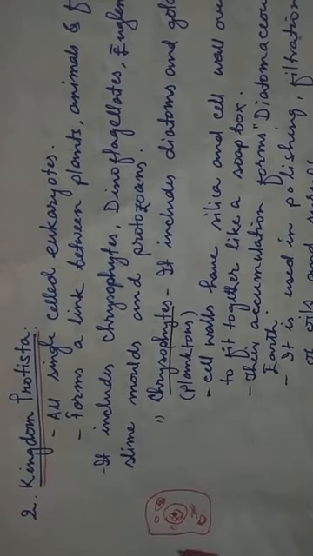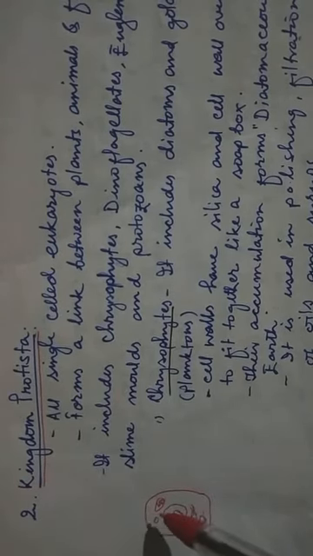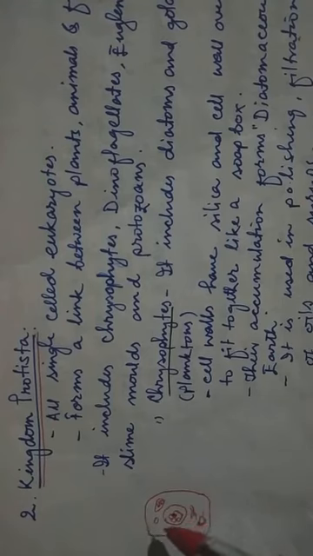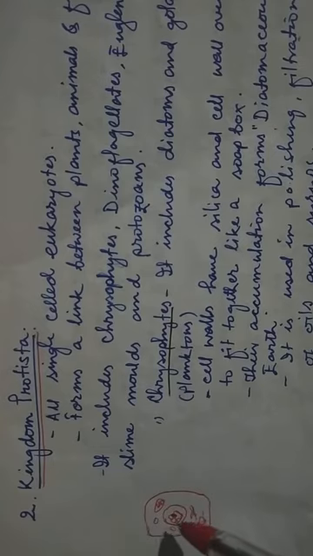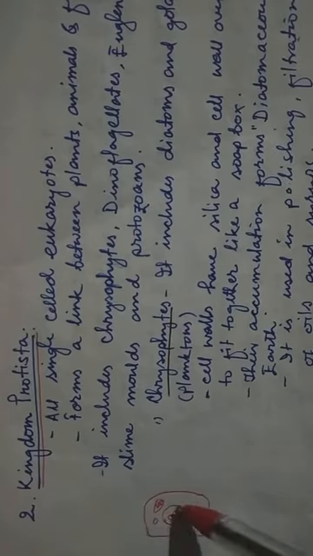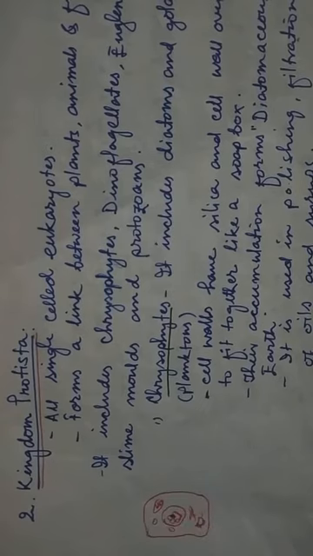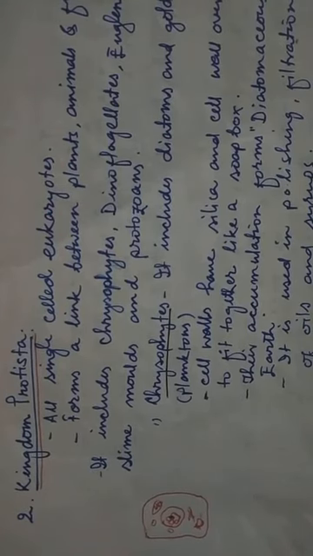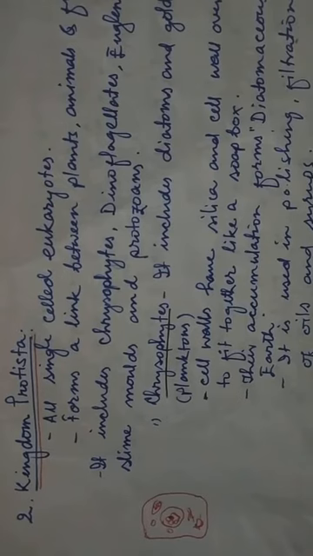All these cell organelles are present in eukaryotes, whereas in prokaryotes they are absent, and above that the nuclear membrane will not be there in prokaryotes. So kingdom Protista is made up of only one cell, and their nucleus is well defined.